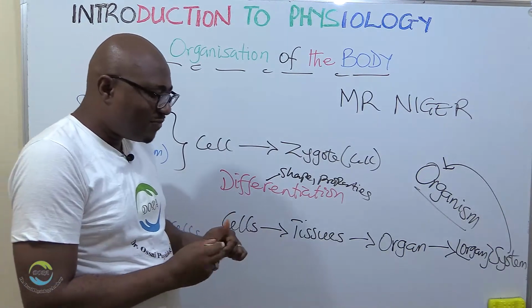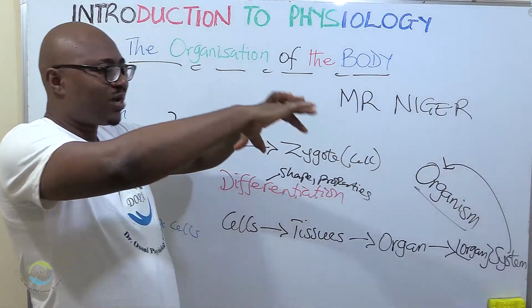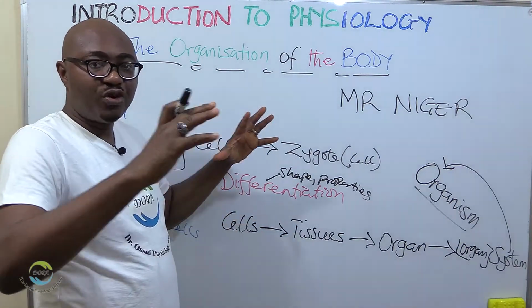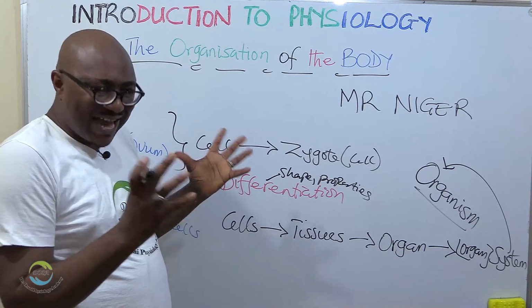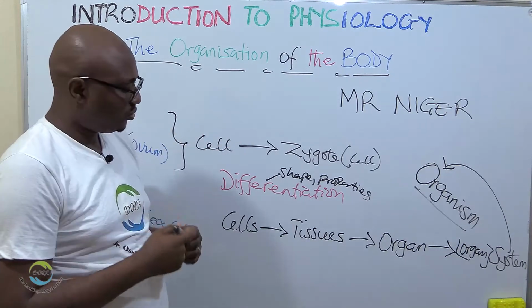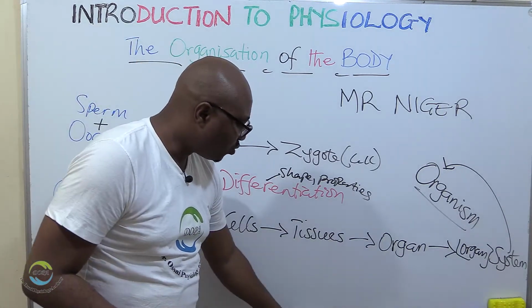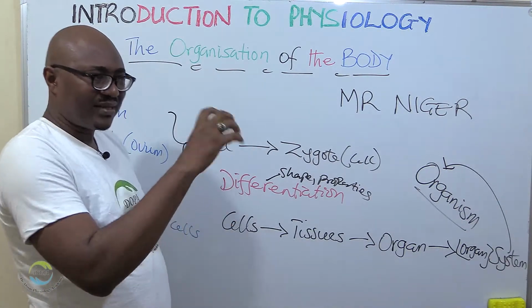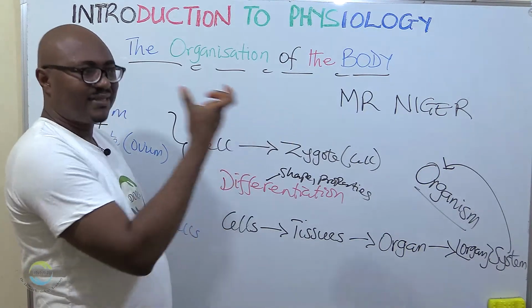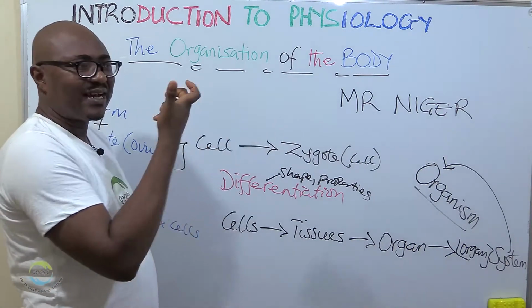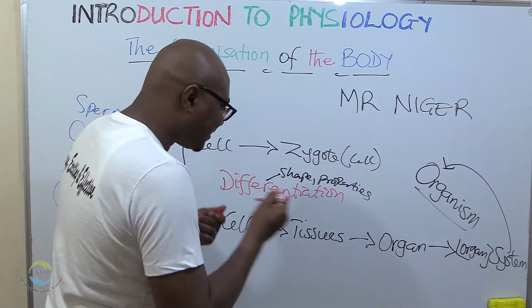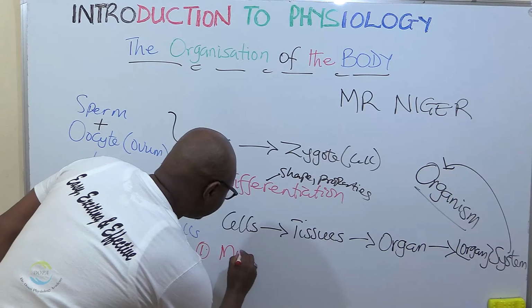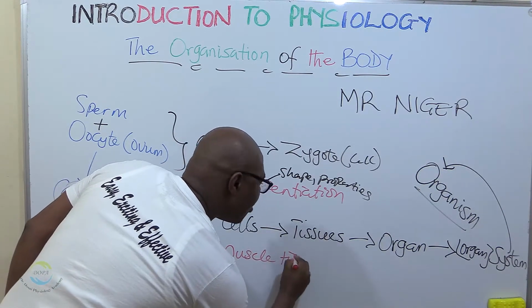But basically, when cells have differentiation, they form so many different types of cells, different types of tissue. But we have been able to now look at them, classify them under 4 broad kinds of cells and tissues. Okay? That when you look at tissues, when you look at the properties, you can say it belongs to this kind, performs this kind of function. There are 4 broad types of tissues and cells. One of them, number 1, you have muscle tissue or muscle cell.